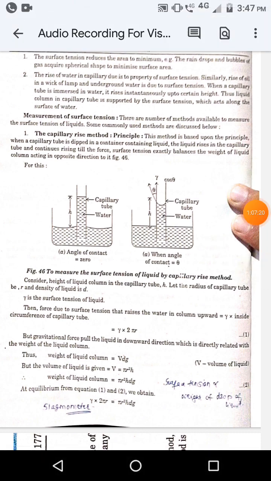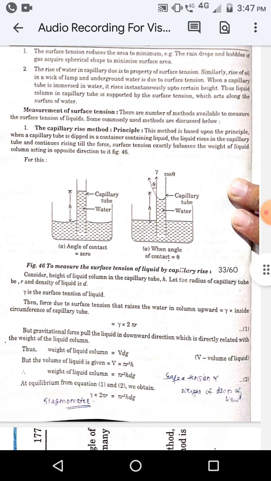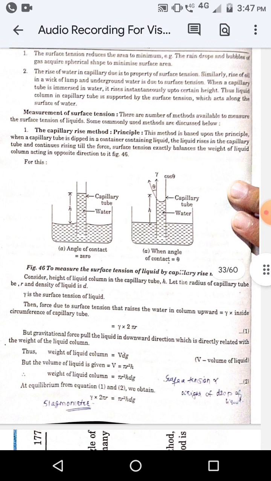The rise of water in a capillary is due to the property of surface tension. Similarly, the rise of oil in the wick of a lamp and of underground water is due to surface tension. When a capillary tube is immersed in water, it rises instantaneously up to a certain height. Thus, the liquid column in the capillary tube is supported by surface tension, which acts along the surface of the water.